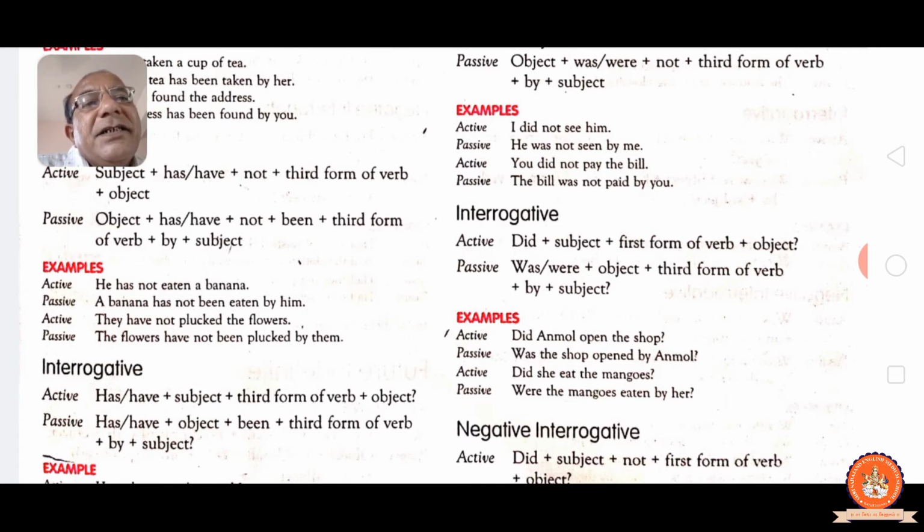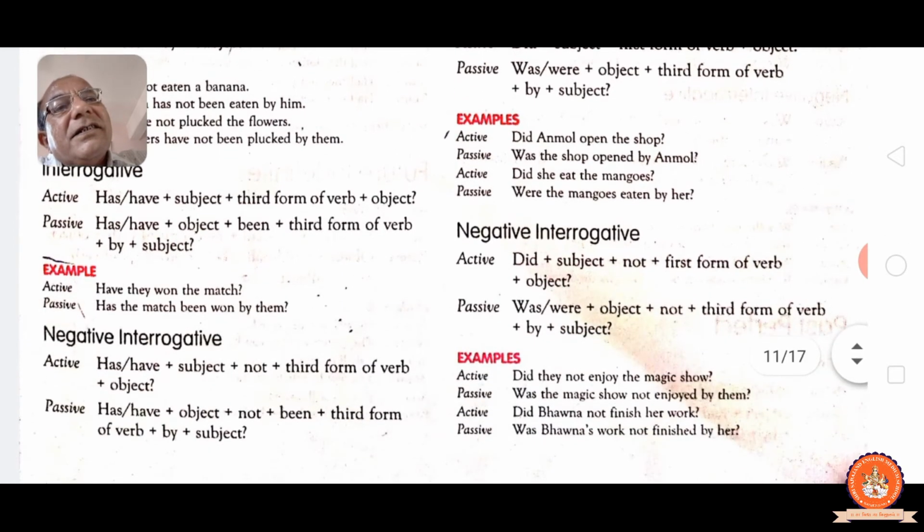See, did plus subject, verb, object and question mark. Were the mangoes eaten by her? Mangoes is plural form, so were is coming. Negative interrogative sentence: did plus subject, not, first form of the verb, object and question mark. Passive: was/were, object, not, past participle, by, subject and question mark.